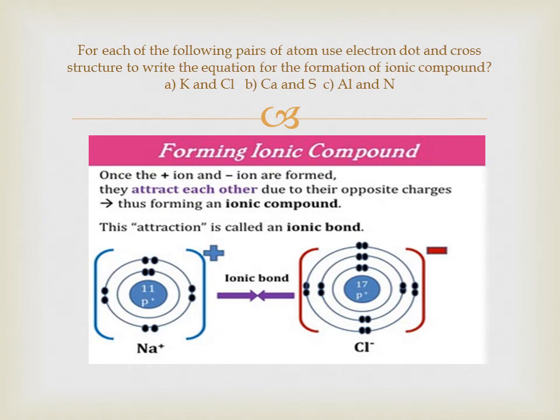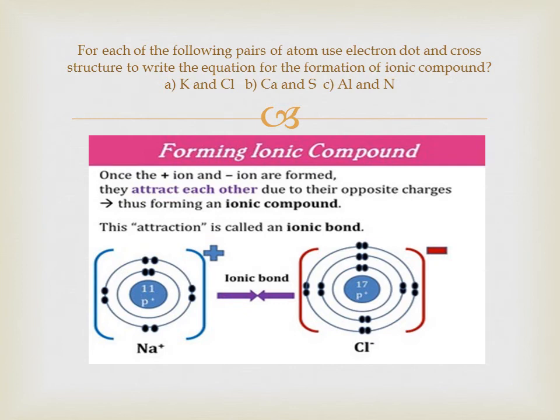As you know, an ionic bond is a bond which is formed between a metal and a non-metal. Here sodium is a metal and chlorine is a non-metal. Sodium has 1 electron in the outermost shell and chlorine has 7 electrons in the outermost shell. As we have discussed in previous slides, if sodium loses 1 electron, it attains 8 electrons in the valence shell, and if chlorine gains 1 electron, it forms an anion and attains the octet rule.